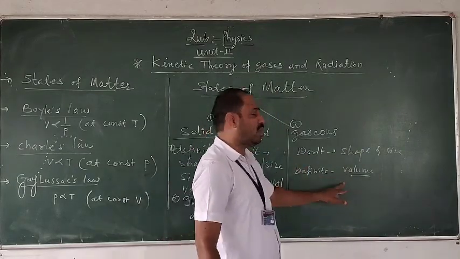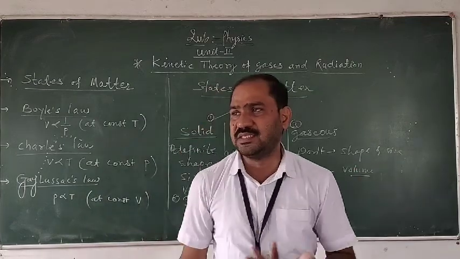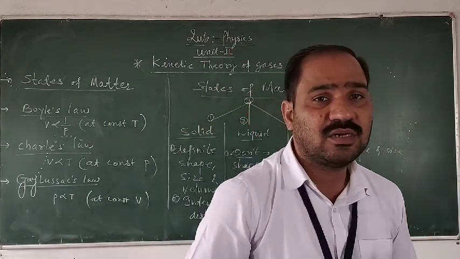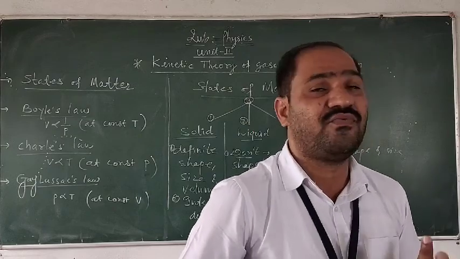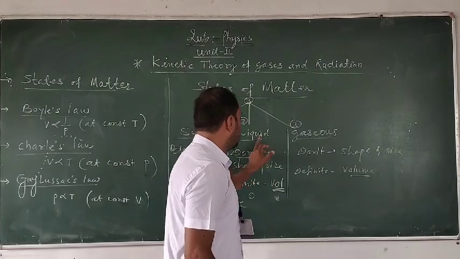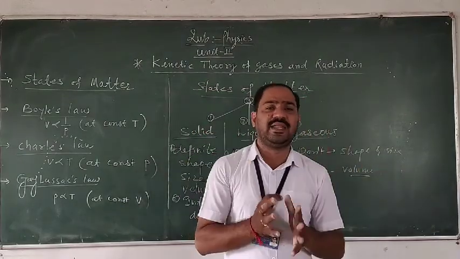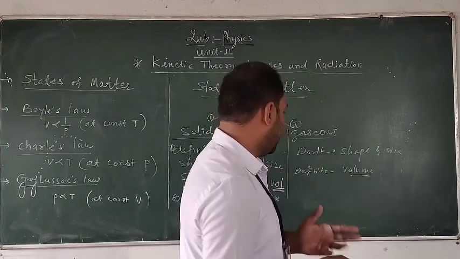Therefore it will have a definite volume, but the shape of the gas will change as the container or vessel changes. Both the liquid and the gas take the shape and size of the container.